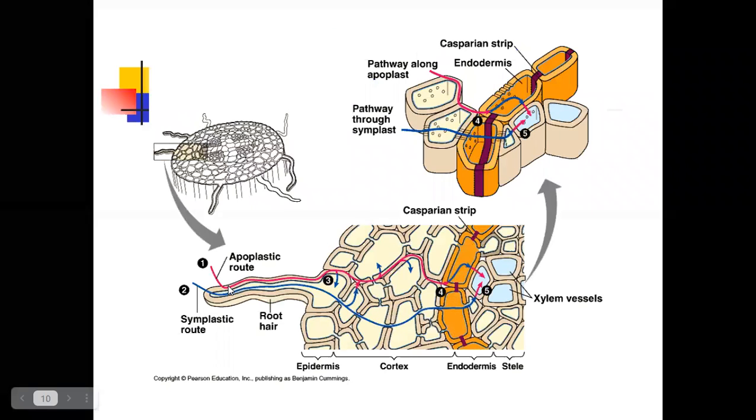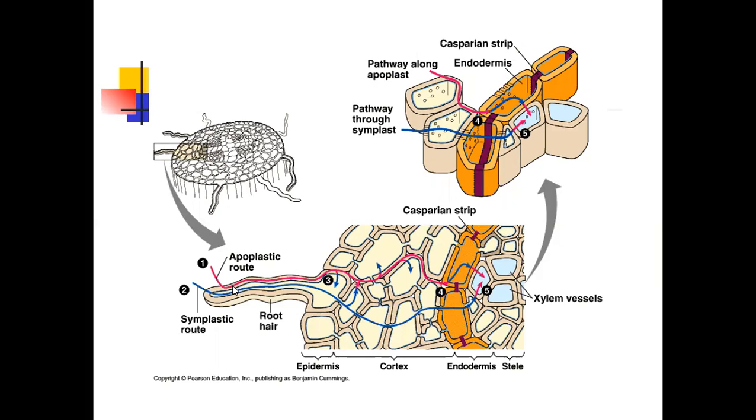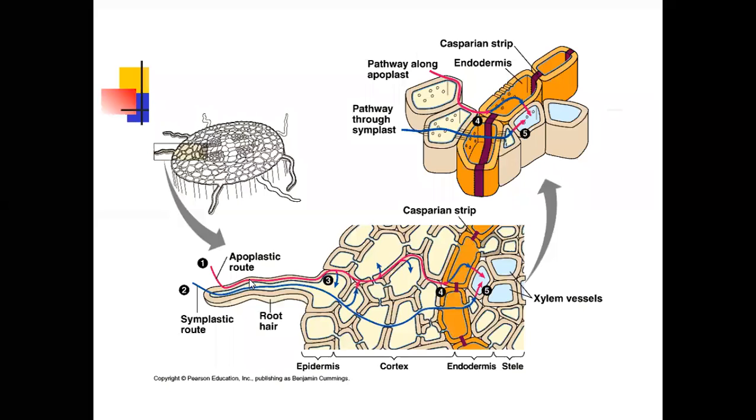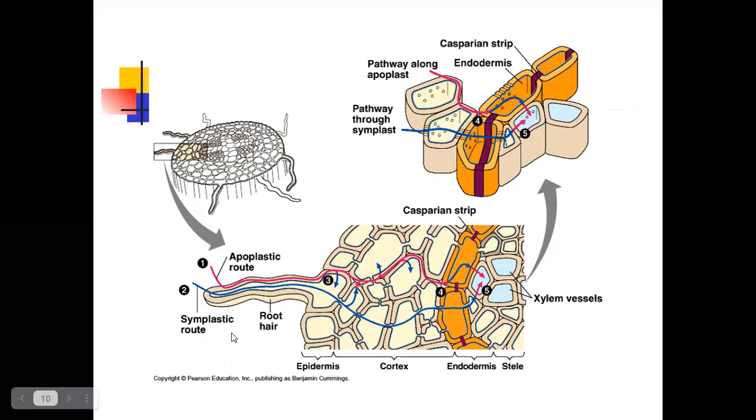Apoplast means the outside of the cell area. It is present between the cell wall and the plasma layer. The area outside of the cell surface, outside of the plasma layer, is called apoplast. Simply, we call apoplast the outside of the cell.